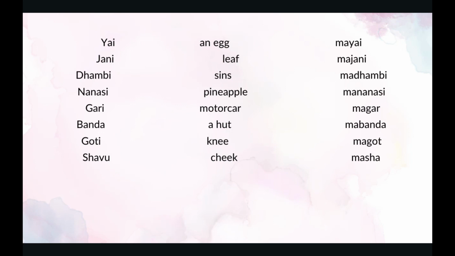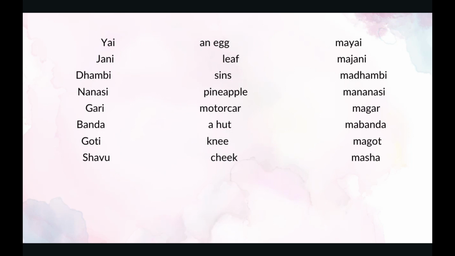The next one is jani. Jani is a leaf. In plural is majani. The next one is dhambi. Dhambi is sin or sins. In Swahili is madhambi. The next one is nanasi. Nanasi is a pineapple. A pineapple in plural is mananasi. The next one is gari.